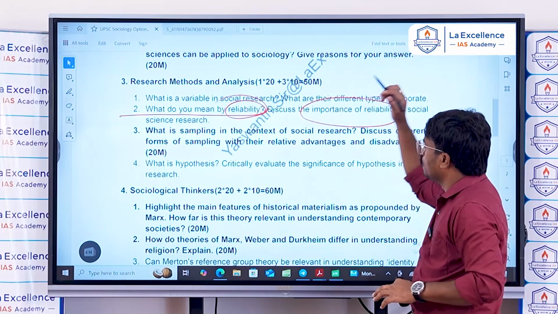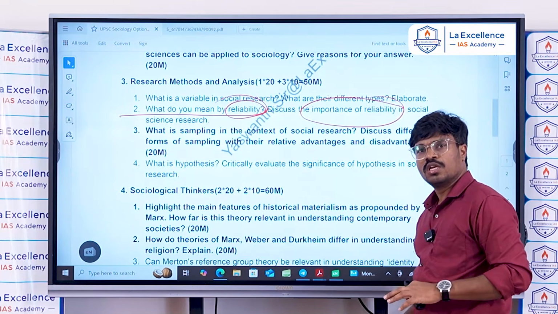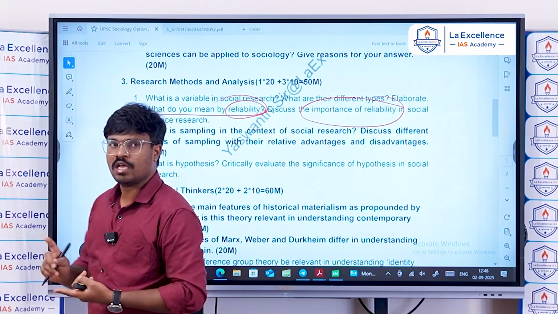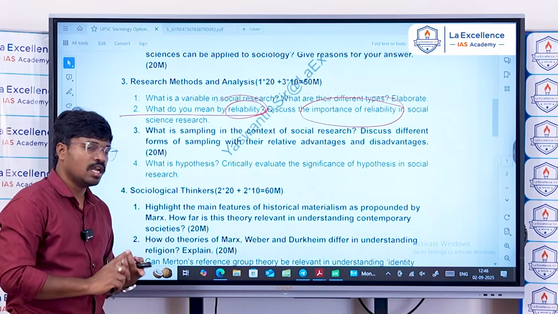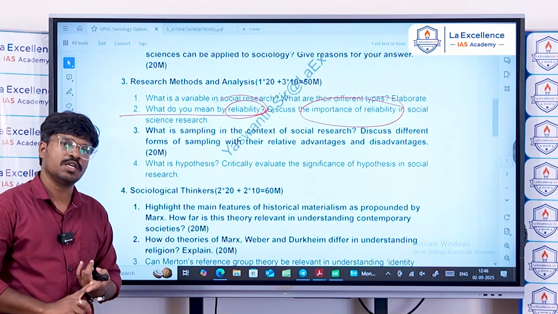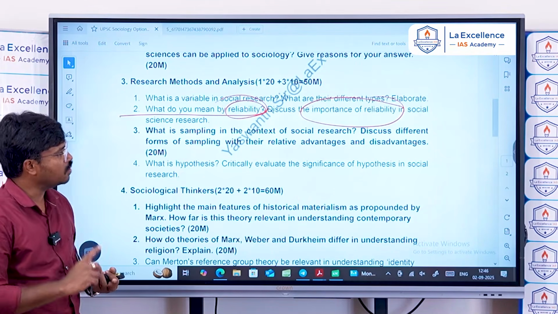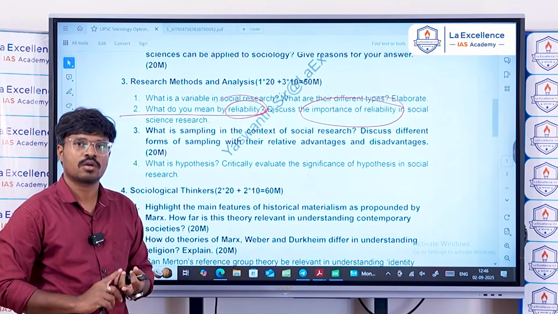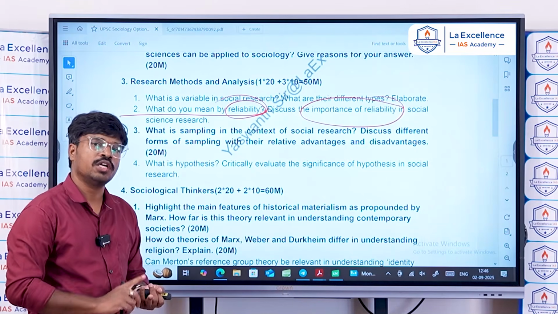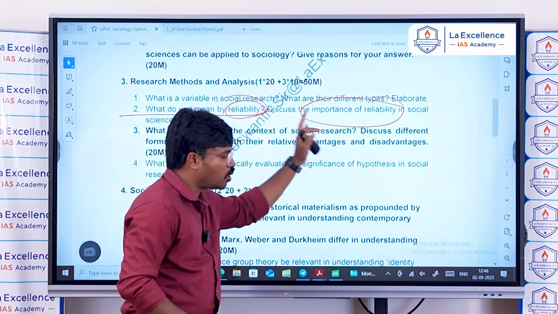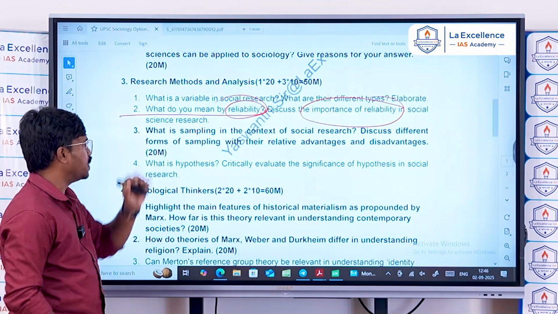So the importance of reliability in social research is that reliability is the foundation of science. Reliability is important to establish the relationship, to build a theory, to prove a hypothesis right or wrong, and to establish objectivity in sociology. That is the importance of reliability in social sciences.